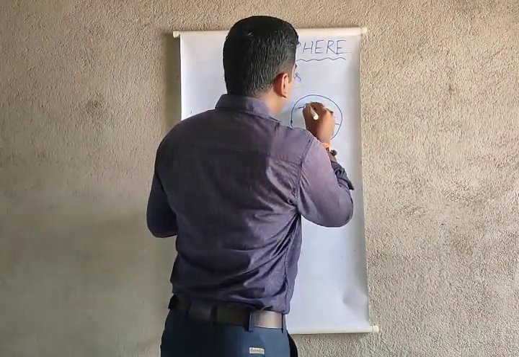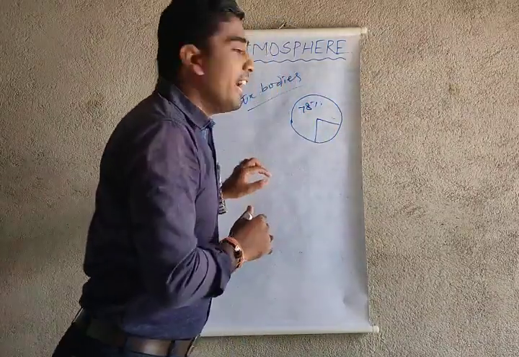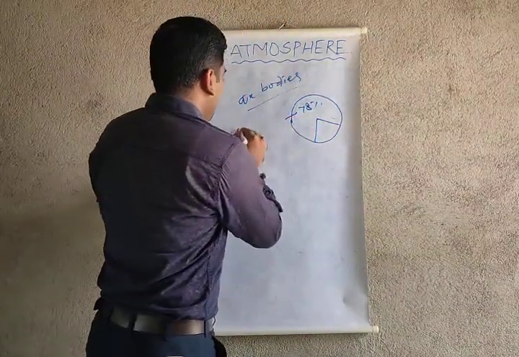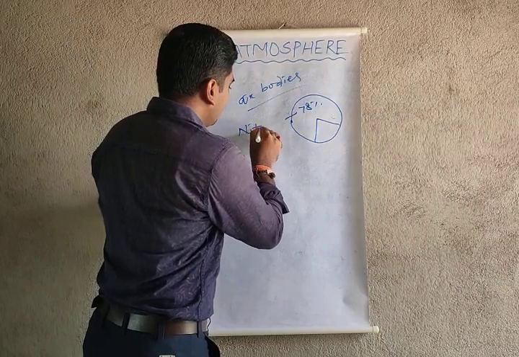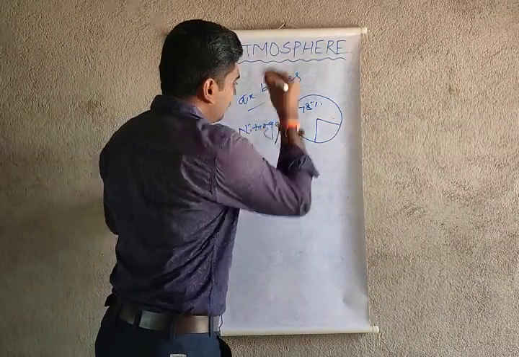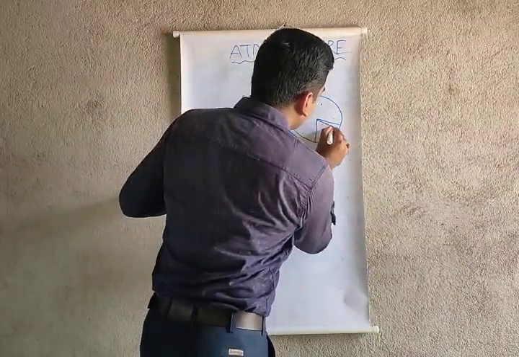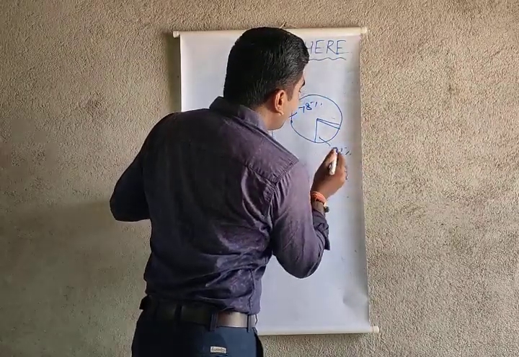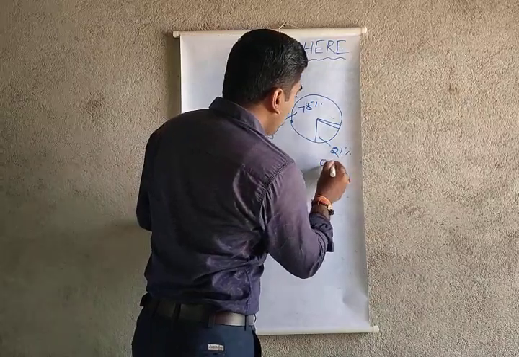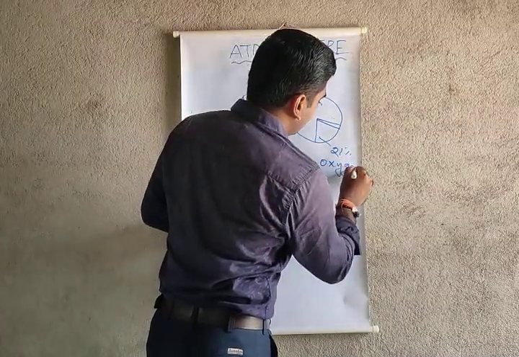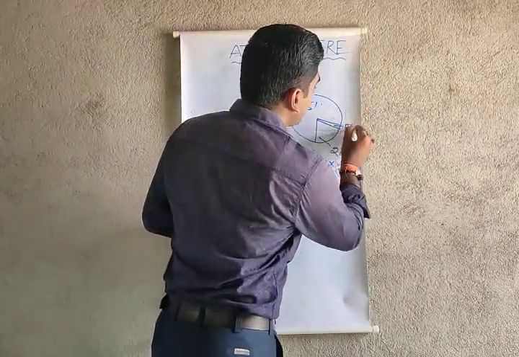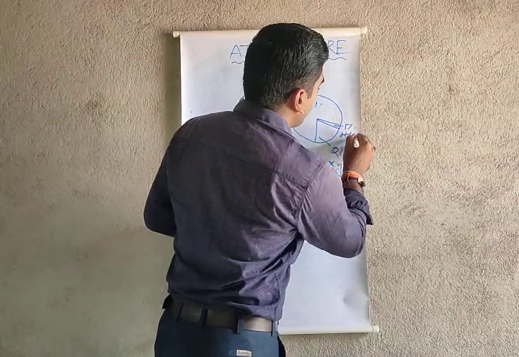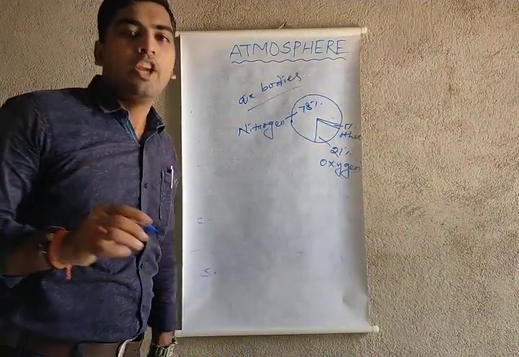78% of the air is covered with nitrogen gas. At most 21% of the gases are oxygen, and only 1% of the gases are other gases like helium, argon, magnesium.